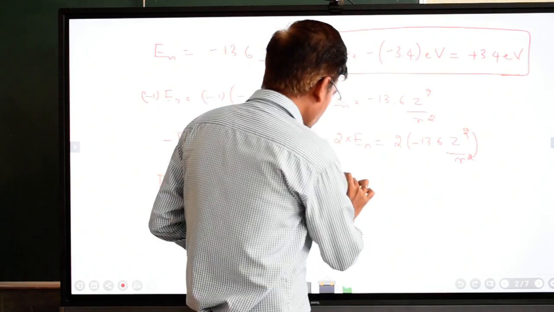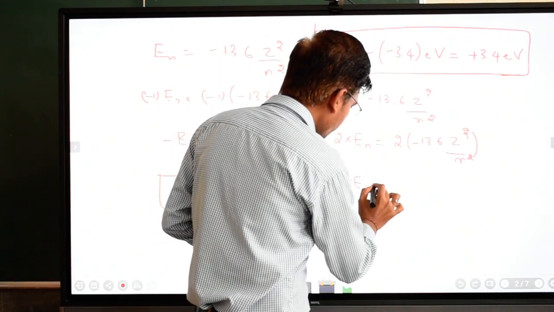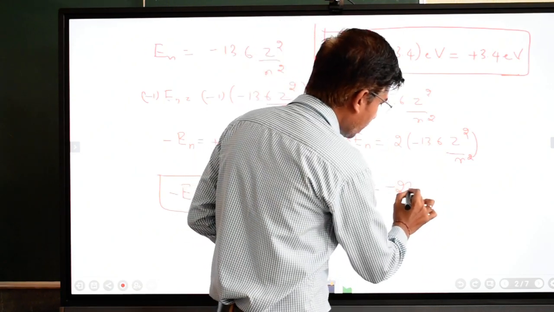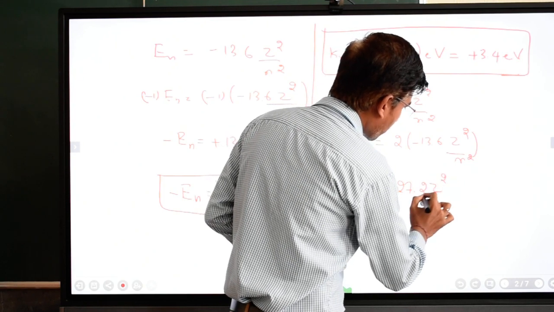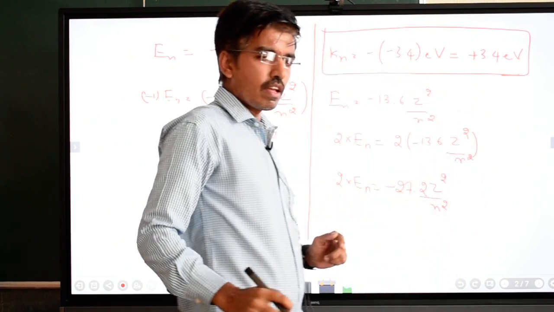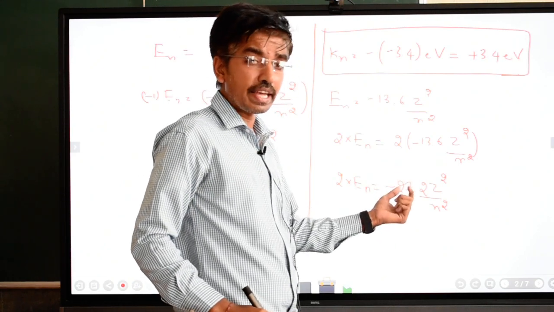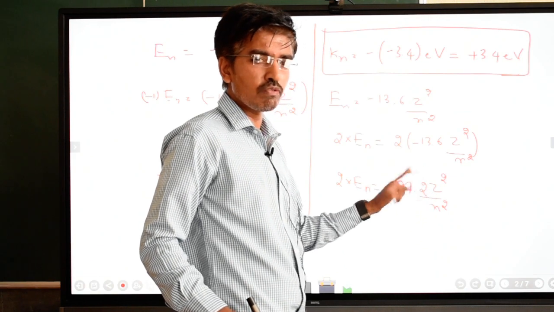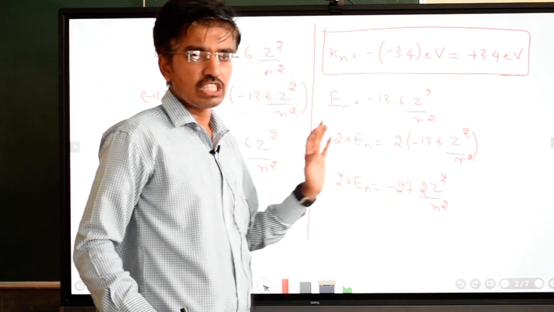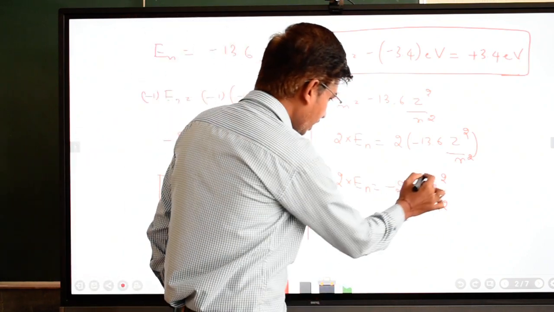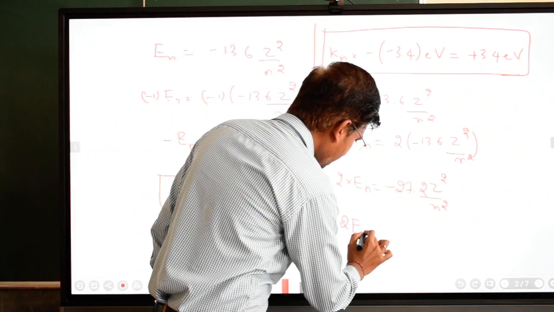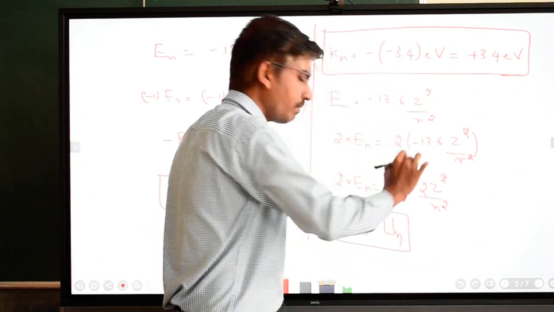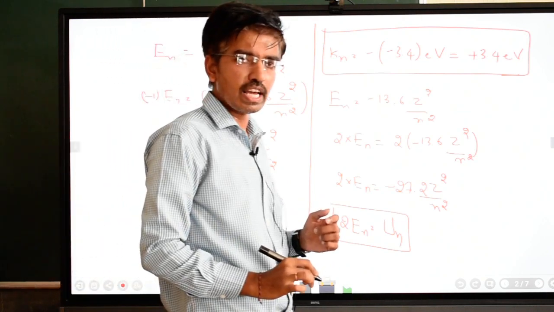Okay, so this becomes 2 into En, that is equal to minus 13.6 into 2, that is minus 27.2 Z square by n square. So we know that from equation number 3, minus 27.2 Z square by n square is nothing but the equation of the potential energy of the electron in n state. That is, we can write 2En is equal to Un. So by this relation we have to calculate the value of potential energy.